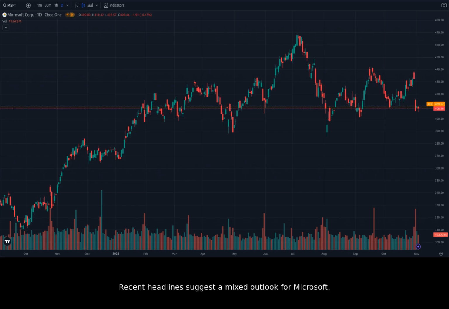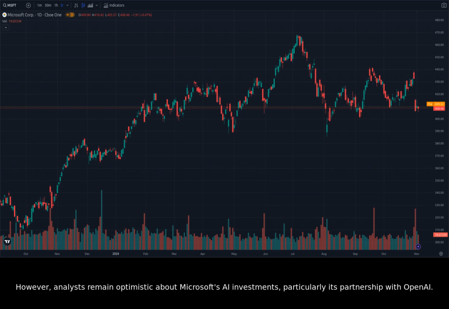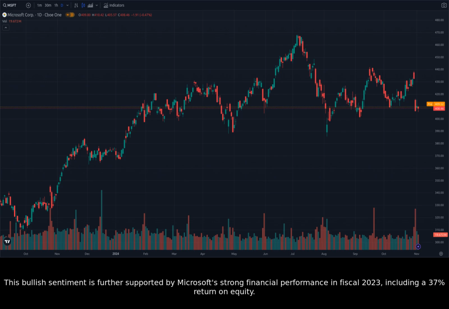Recent headlines suggest a mixed outlook for Microsoft. The stock saw a significant decline of 5.5% in October, likely influenced by a combination of factors. One contributing factor could be the recent slowdown in Azure cloud computing revenue growth. However, analysts remain optimistic about Microsoft's AI investments, particularly its partnership with OpenAI. This bullish sentiment is further supported by Microsoft's strong financial performance in fiscal 2023, including a 37% return on equity.